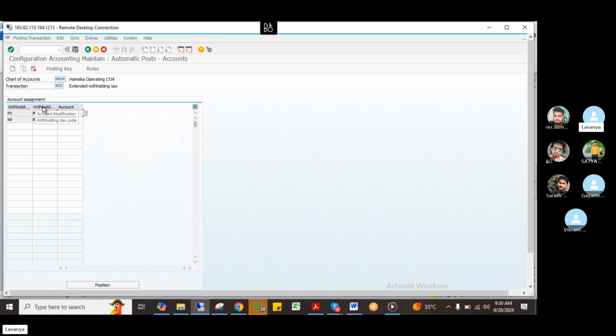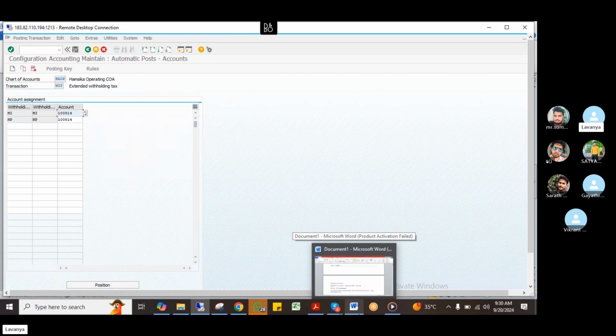So another option is there. What is the option here? They're mentioning one is withholding tax type and withholding tax code. So for giving this configuration, I have to do two more configurations. What are those configurations? That is withholding tax type and withholding tax code. Okay, so the first configuration is withholding tax type, right?